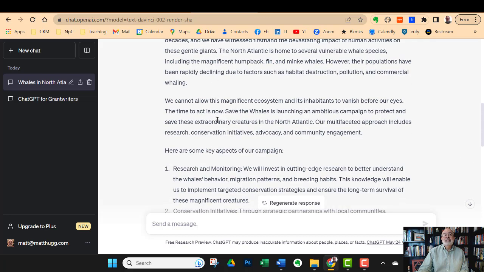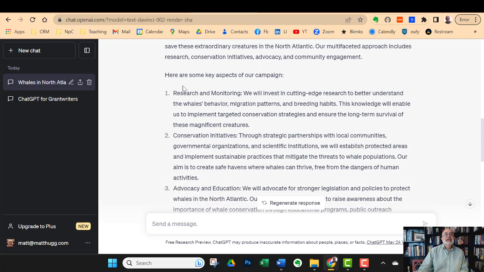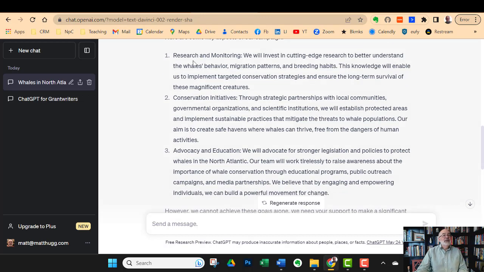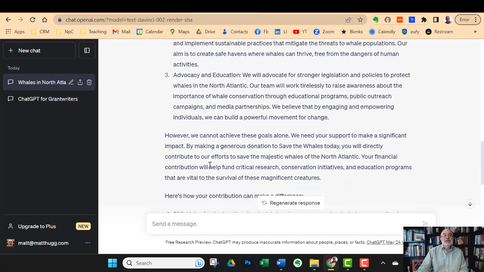It's giving some information here about a compelling reason, and then key aspects of our campaign. I probably wouldn't do it this way. I'd probably try to get into a story of some sort, but that's all right. So it's giving you, however, things that you can focus on if you are going to do your fundraising letter and final version.